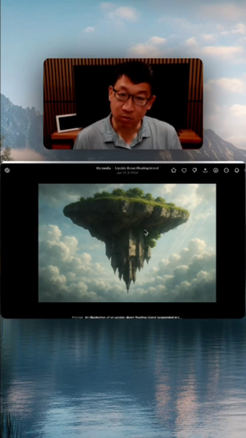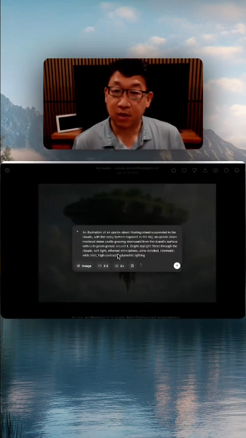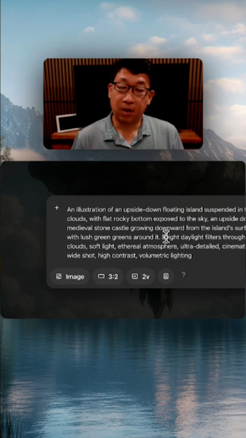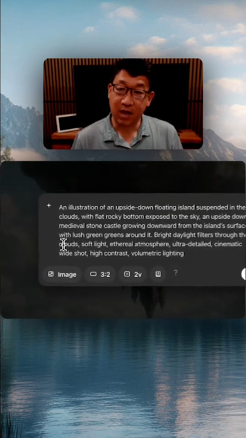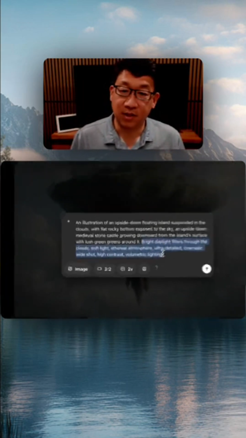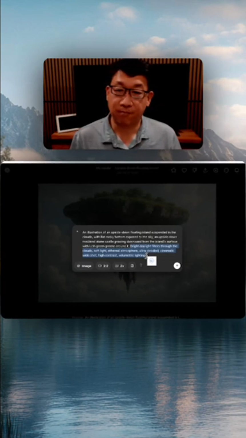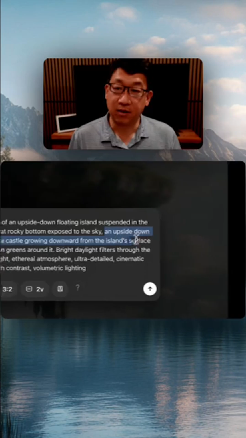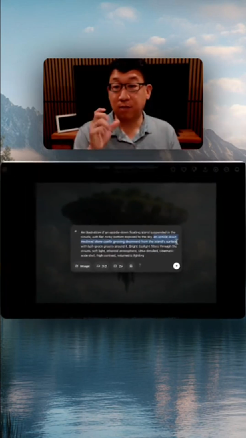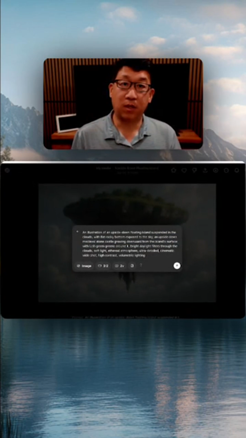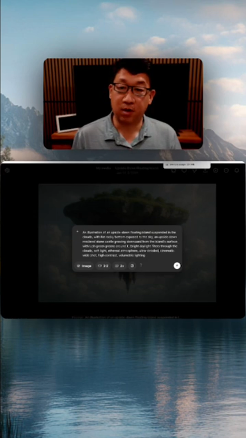Castle growing downward from the surface, right? With lush greens around it. Bright daylight filters through the clouds, soft light. So I put all this other stuff in there. You actually don't need to put this secondary part. But do you see how I said an upside down medieval stone castle growing downward from the island's surface? So I'm actually giving much more details, specificity of what the image generation model needs to do.